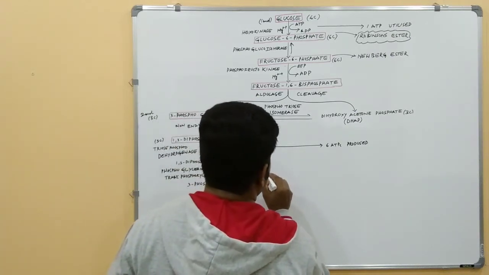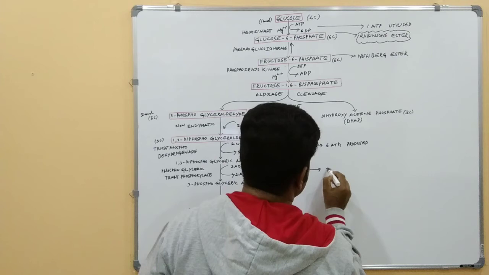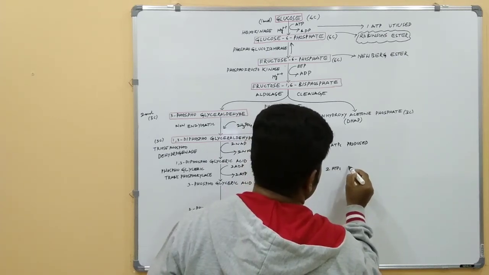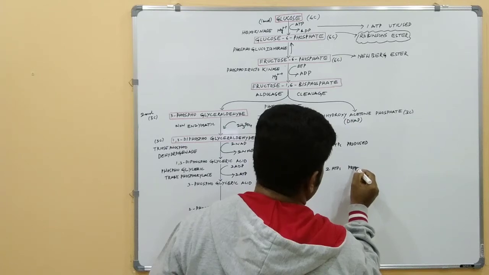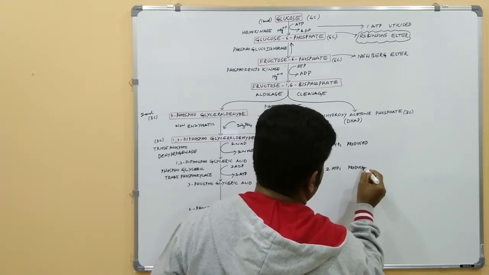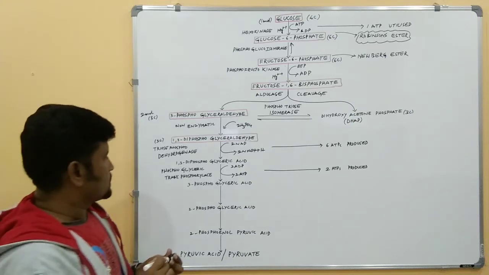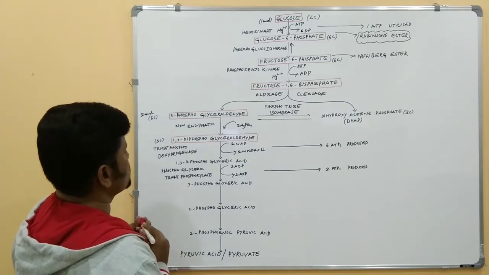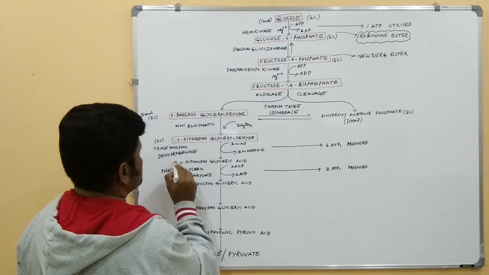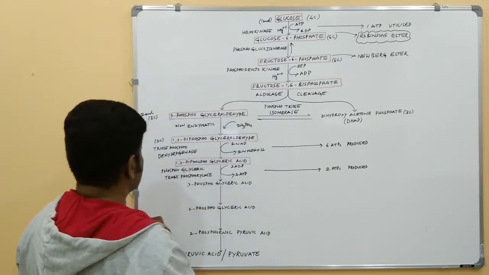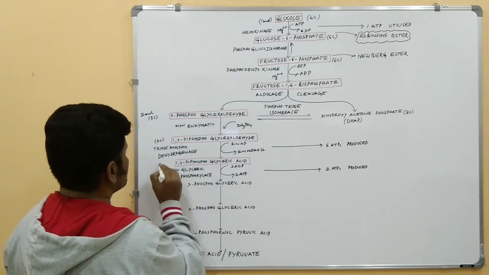Here again 2 ATPs are produced. This 3-phosphoglyceric acid is also a 3-carbon molecule.